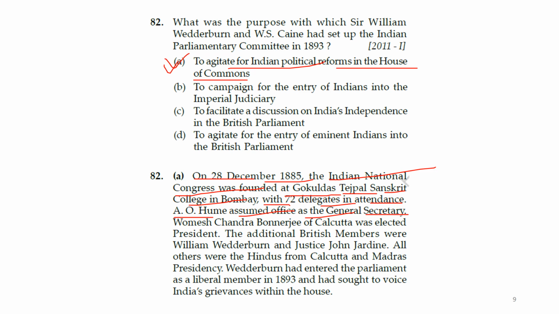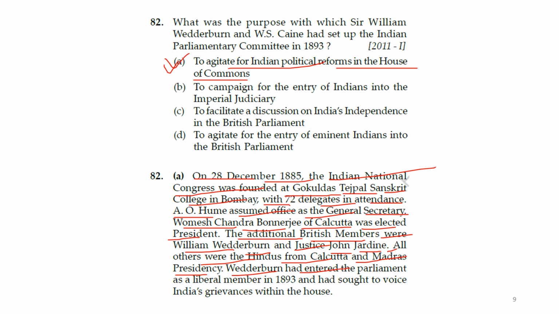Womesh Chandra Banerjee of Calcutta was elected as president. The additional British members were William Wedderburn and Justice John Jardine. All others were Hindus from the Calcutta and Madras presidencies.